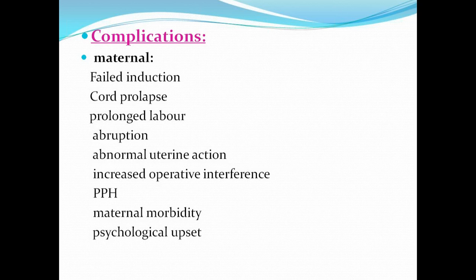But if the head is high up and has not entered the pelvis, with your induction mechanism there may be sudden severe uterine contractions causing sudden rupture of membranes, and a loop of cord may prolapse out. This will cause birth asphyxia to the baby. So sudden artificial rupture of membranes can occur and can cause cord prolapse. So that is one complication.